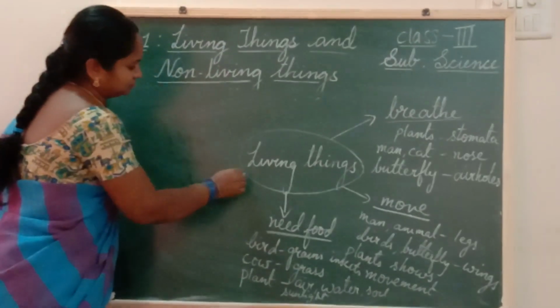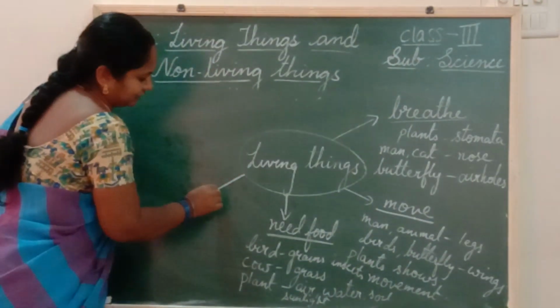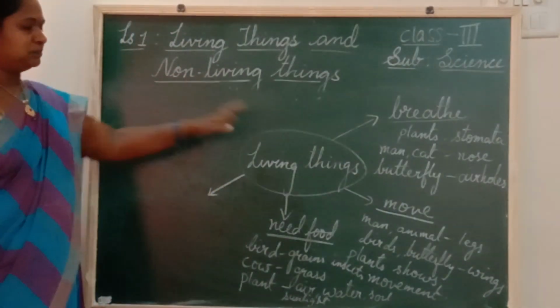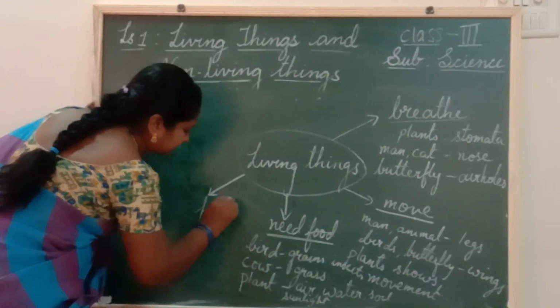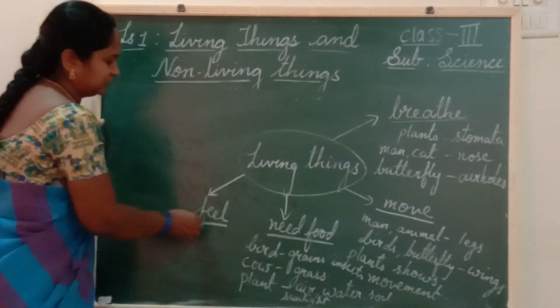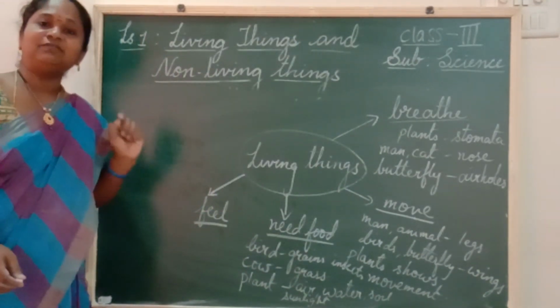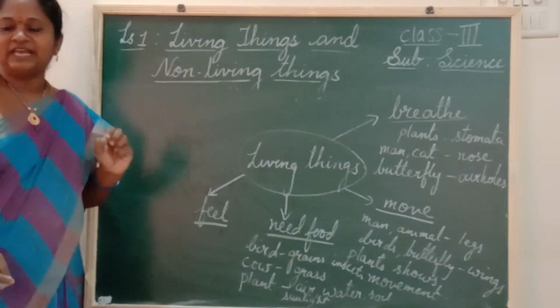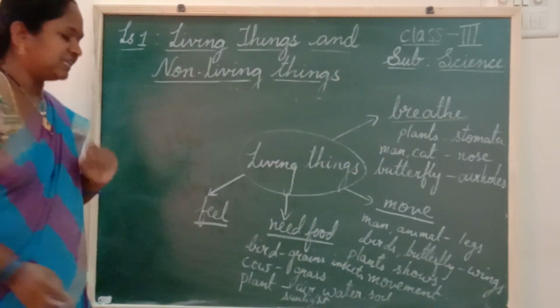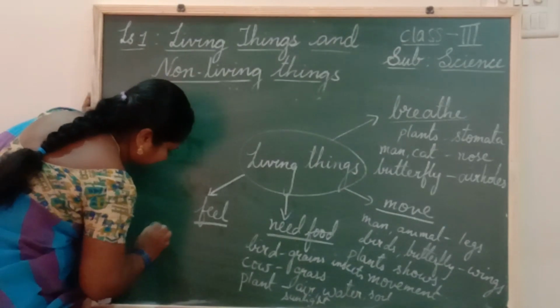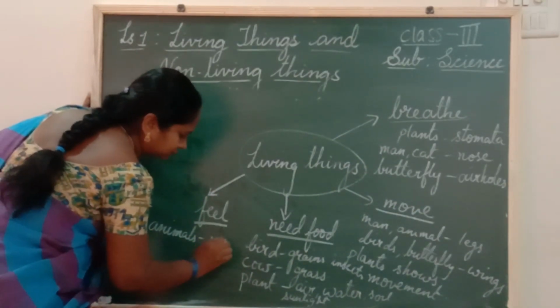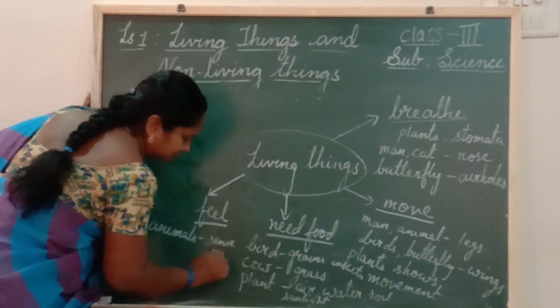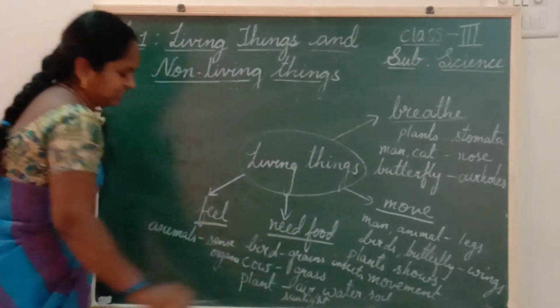Next feature. What is the next feature, children? Yes? Feel. Living things feel. All the animals have sense organs.